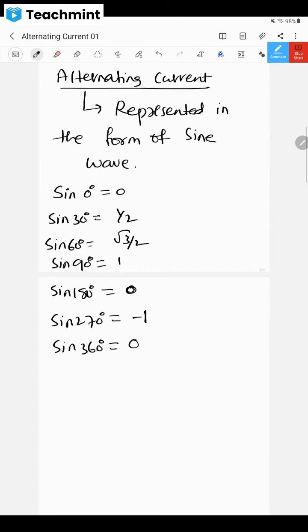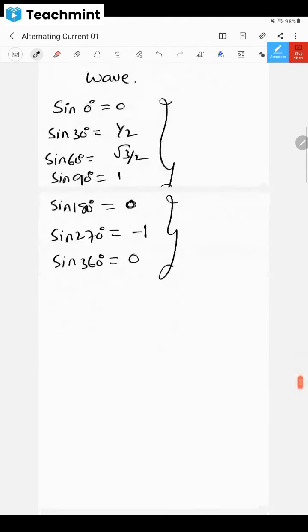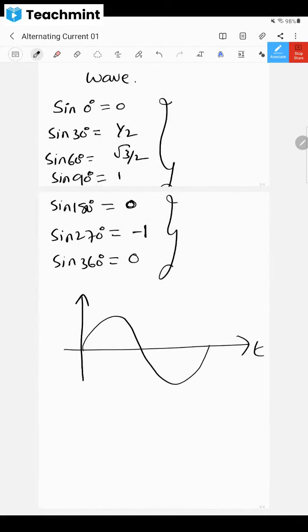Yes, sir. Okay, if you want, you can confirm it. How to remember these things, I will tell you in the form of sine. See, this is known as sine wave, dear children. This one is known as sine wave. Don't you think from this point O to this point A, it is a semicircle, no? Don't you think it is 180 degrees? This is a semicircle, no? It is 180 degrees, no?